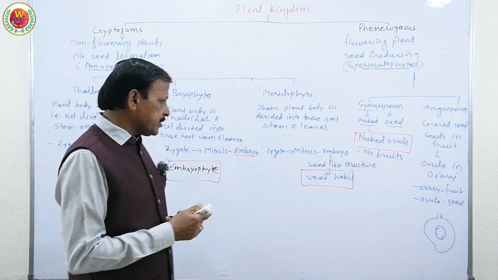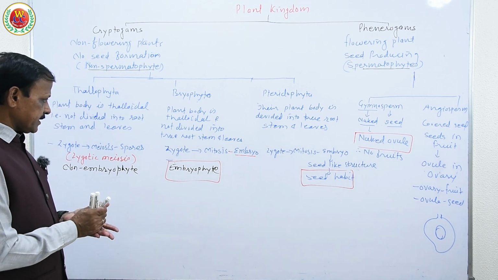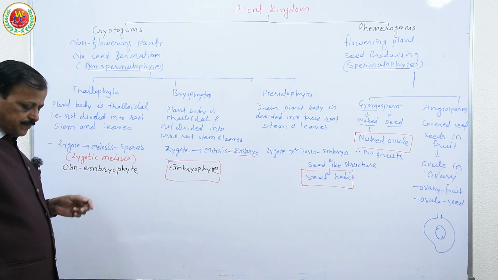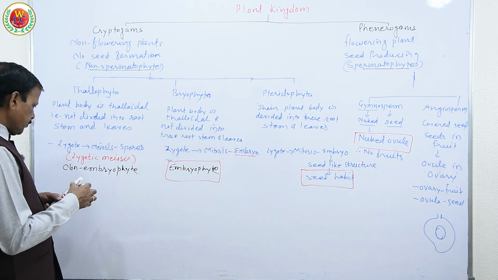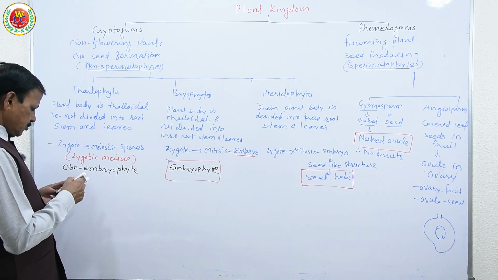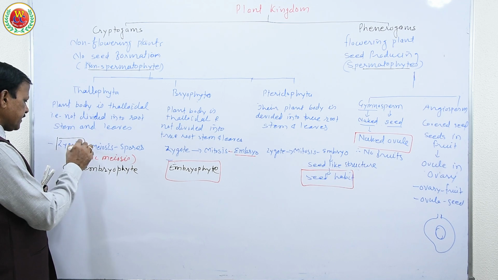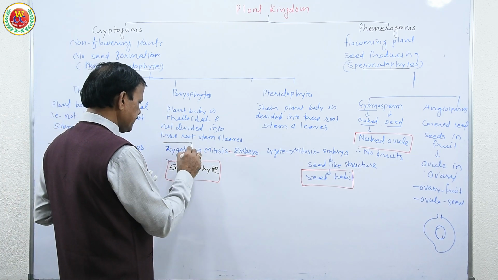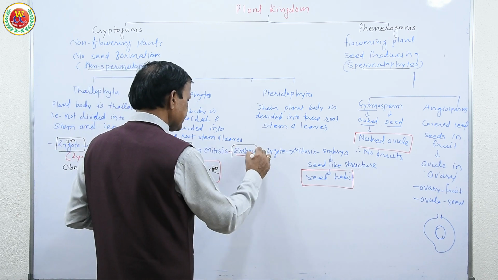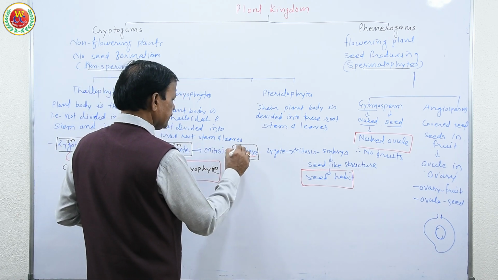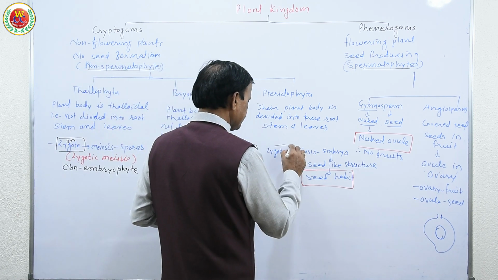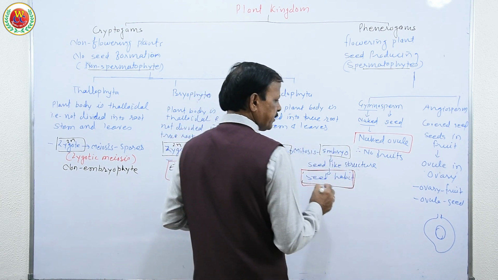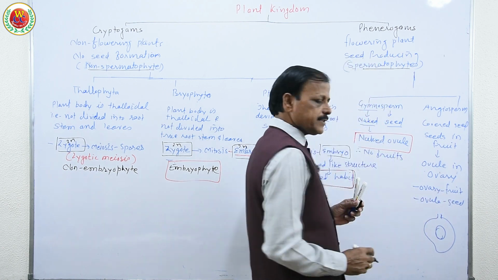Now a point to note: see how advanced characters are developed. Here simply there was a zygote, that is the diploid stage called the sporophytic stage. So to know that sporophytic stage, this is the only diploid phase in their life. Here zygote, embryo and seed habit are all diploid phases.